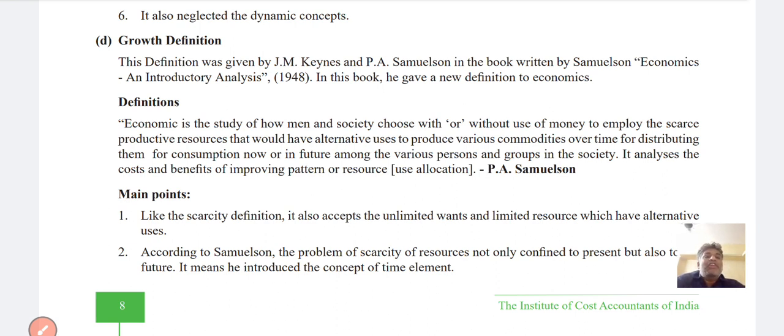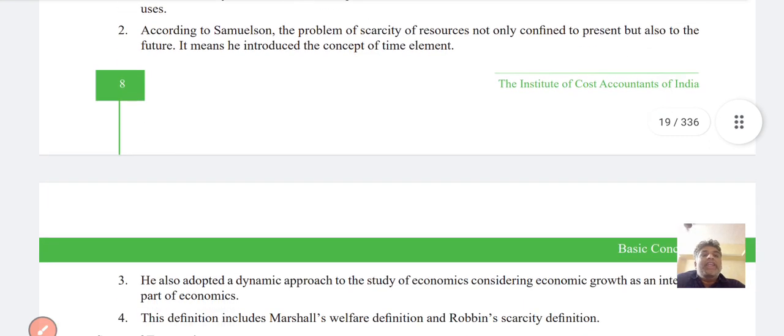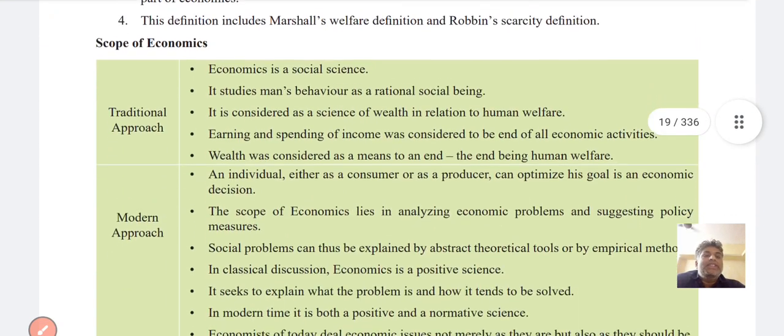The main points of the given definition are like the scarcity definition. It also accepts unlimited wants and limited resources which have alternative uses. According to Samuelson, the problem is growth. So this is the main point. Study it yourself and it will be understood easily.